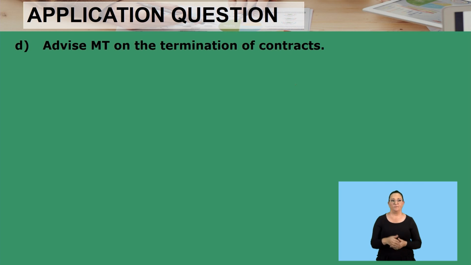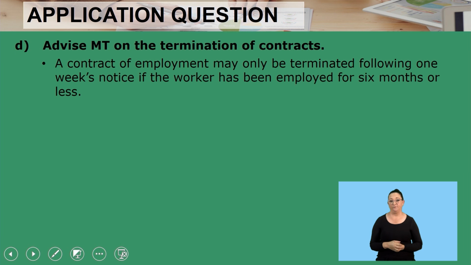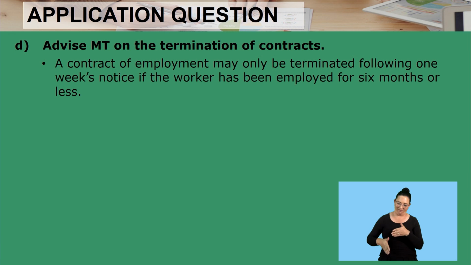Right, let's move on. The last question here in this part, it says advise MT on the termination of contracts. Remember, termination means ending the contracts. So when and how do we end the contract? It says here a contract of employment may only be terminated following 1 week's notice if the worker has been employed for 6 months or less. What does that mean? If you were employed in January and now it's July, then you can only give in 1 week's notice. You don't have to serve 4 weeks or a whole month's notice. So you've worked for 6 months or less, so we only require a week's notice.